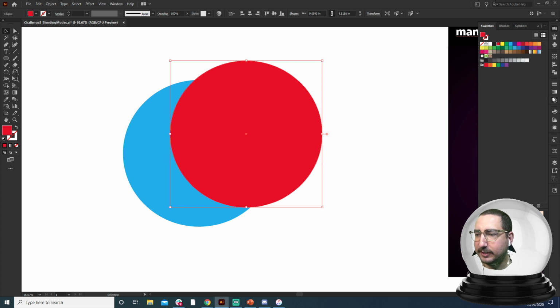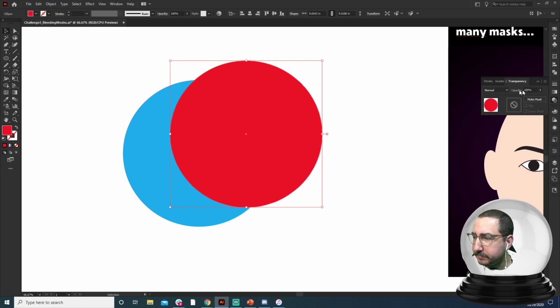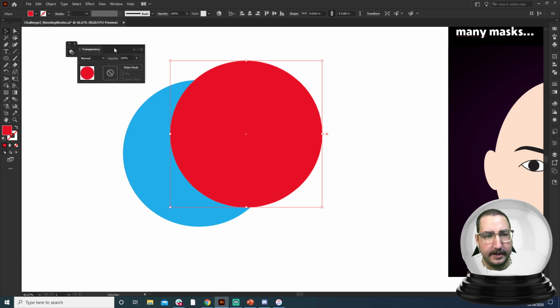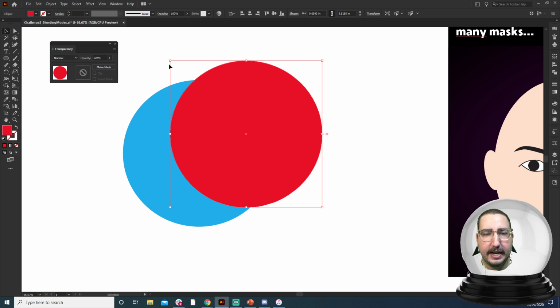Good work. So let's go ahead and walk over here. And this is our panel over here. It's the transparency. Let's drag this over here. And this is where our blending modes exist and kind of live. Now, blending modes need to interact two objects.